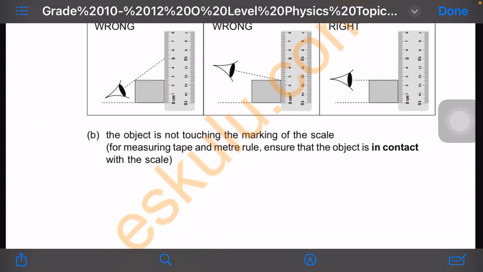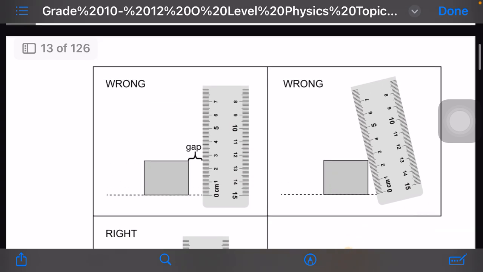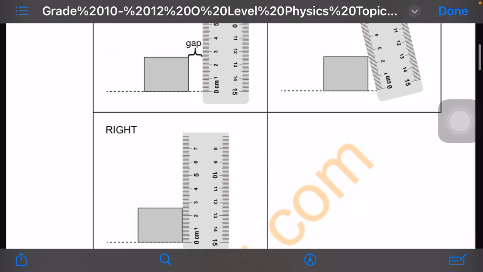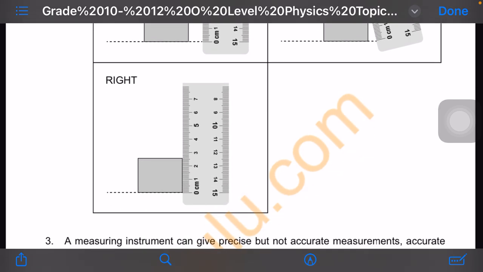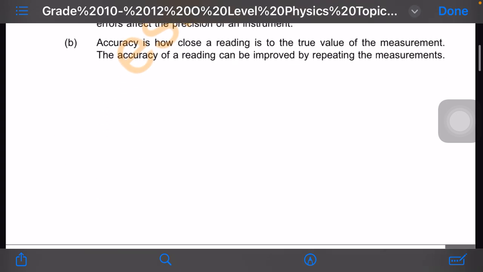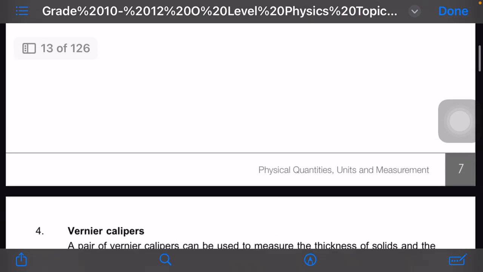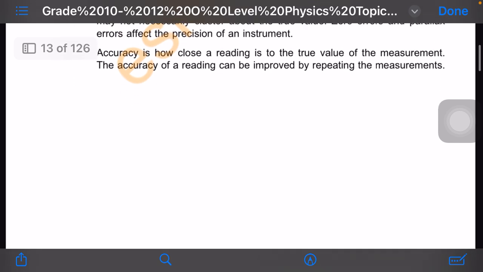The object is not touching the mark of the scale. Another way is by doing this. There should be a gap there. The ruler should be slanting. The correct way should be like that. Measuring instruments can give precise but not accurate measurements. Then your calipers. Okay, this one will be done in the next video.